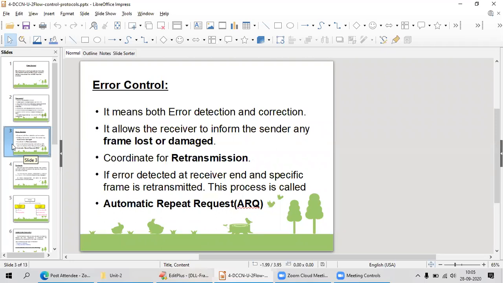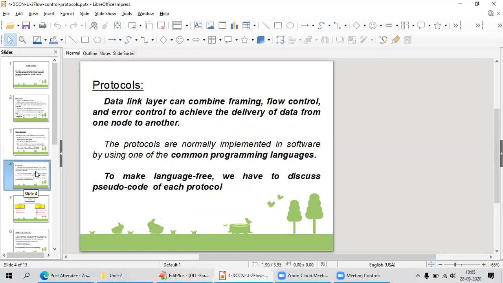Automatic repeat request. This is the term used whenever your receiver detects any frame-related issue and the frame is retransmitted from the sender to the receiver. In this case, it is called automatic repeat request.